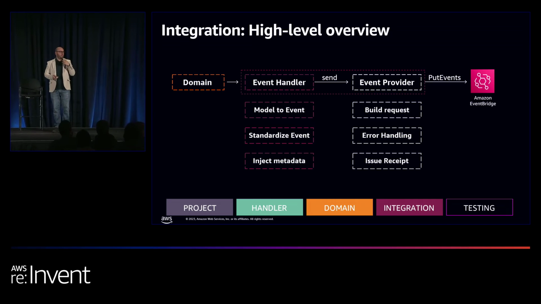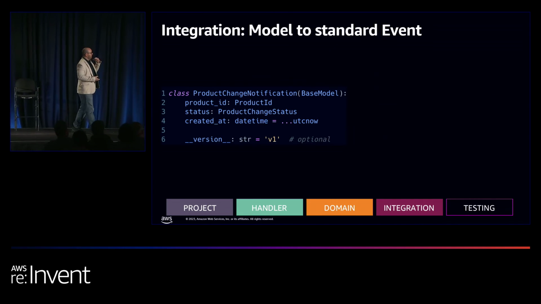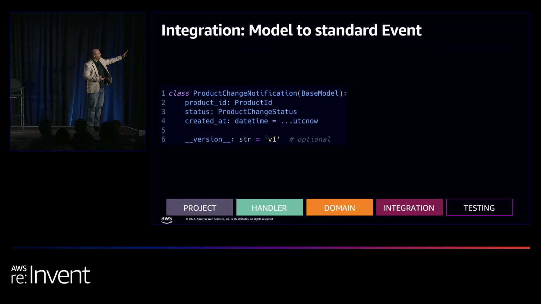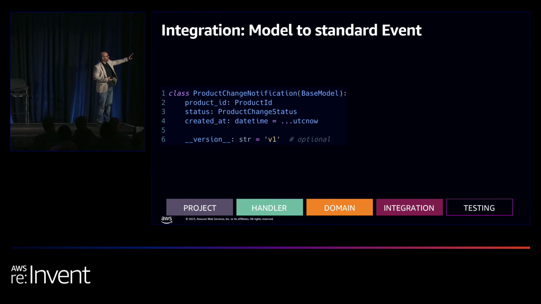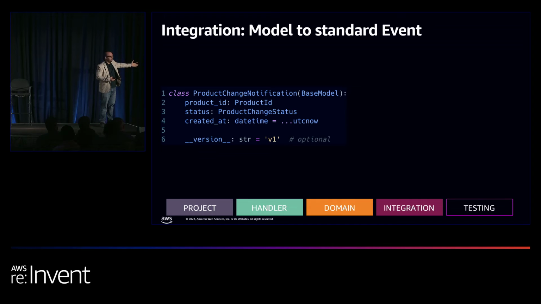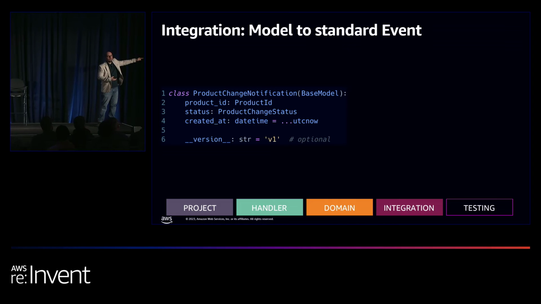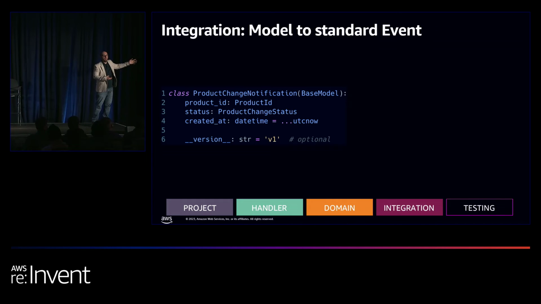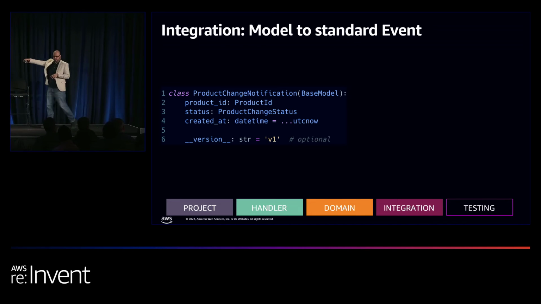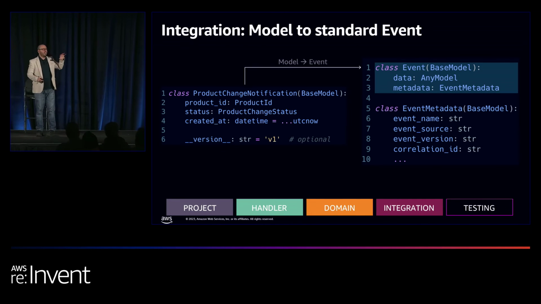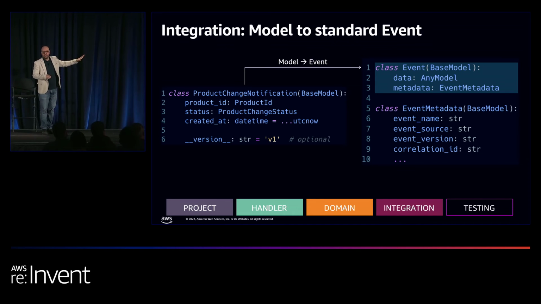How does it look in practice? It looks like this. This is a Pydantic model where we say a product change notification has a product ID, its status, and when it was created, which we default to UTC. Optionally, we can define the version of our model, which can be V1, V2, you name it. And this is going to become, let me go back here, an event. That's our standard event. Every model will become something like this.